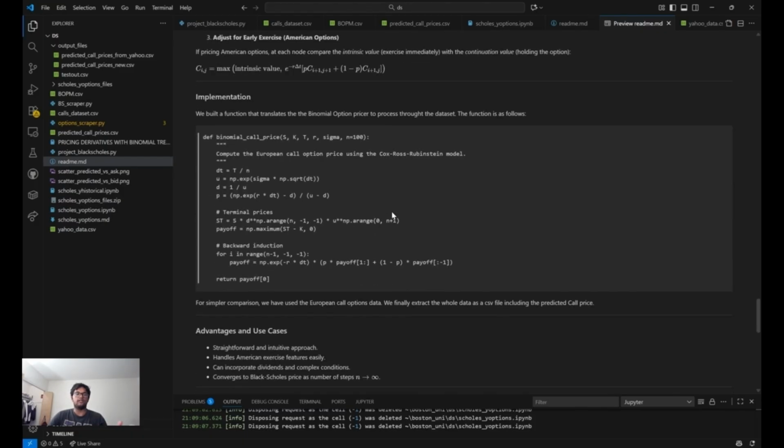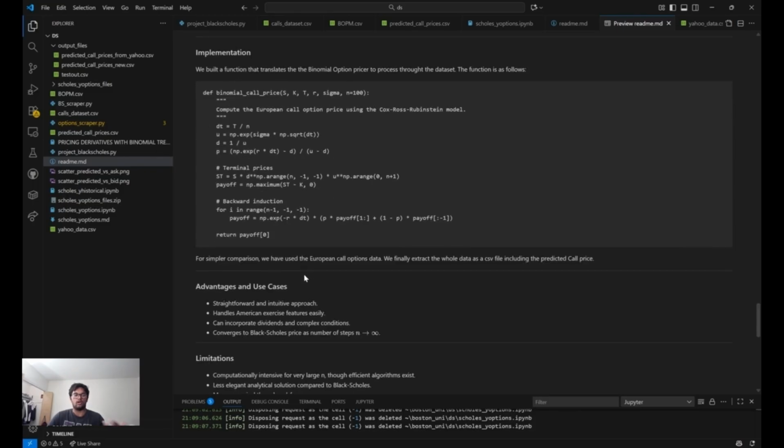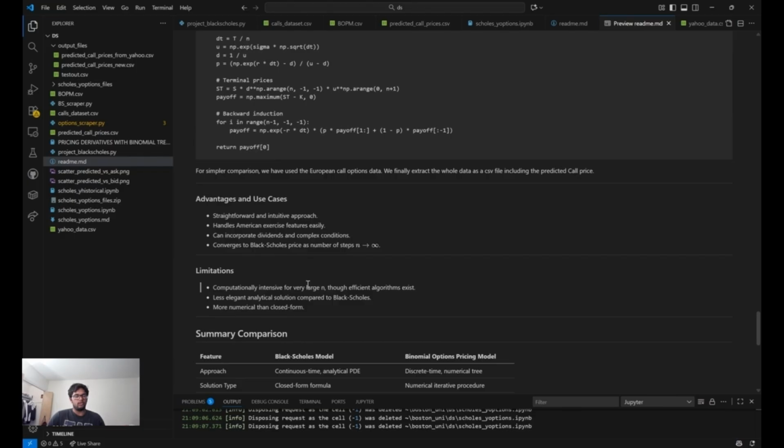And we also built the custom model for binomial option pricing, and finally we returned the expected call value. The limitations of both of these is that it is computationally expensive and it cannot model large amounts of data.